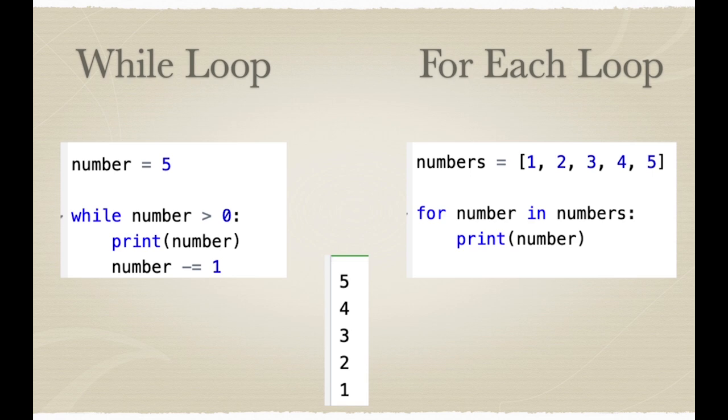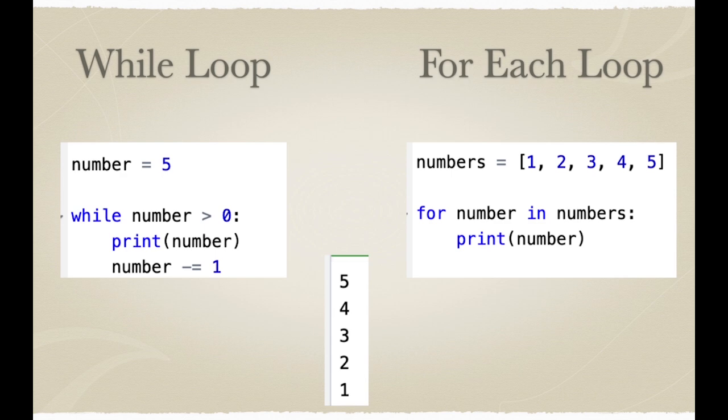Some examples: on the left you'll see the while loop. We have a variable called number to which we assign the value 5. While the variable number has a value greater than 0, we print the number. After we print the number, we subtract 1 from the number. If we did not subtract 1, the while loop would never end and it would continue printing into the negatives.